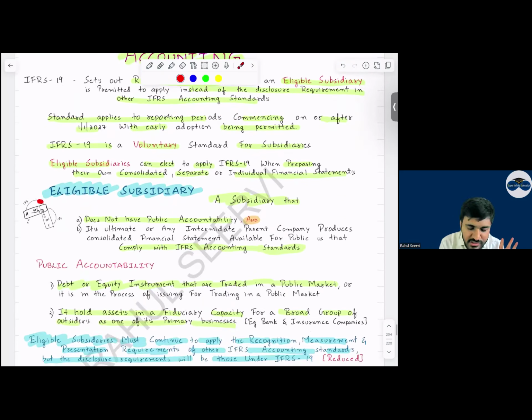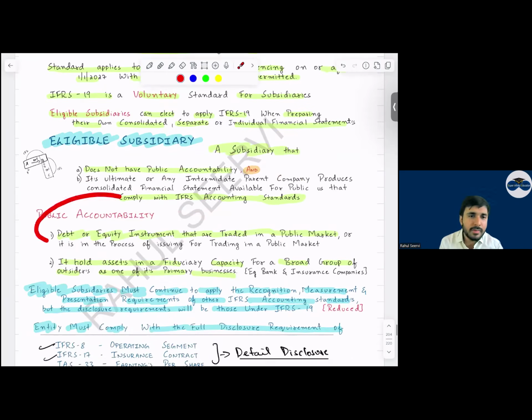Yes, sir. Sir, what does eligible subsidiary mean? Important. A subsidiary that does not have public accountability. An eligible subsidiary is one that does not have public accountability. Public accountability means what, sir? It is not listed on the stock market, or it is not in the process of being listed. And its ultimate or intermediate parent prepares consolidated financial statements in accordance with IAS and IFRS. Can I say we have already covered this topic just now in theory? Same thing. Yes, sir. Public accountability means what? It should not be a bank. It should not be an insurance company, because they have a duty, a fiduciary capacity. They have to disclose this.